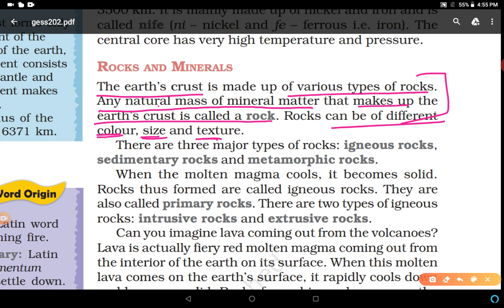Now there are three major types of rocks. How many types of rocks? There are three main types of rocks: igneous, sedimentary and metamorphic.